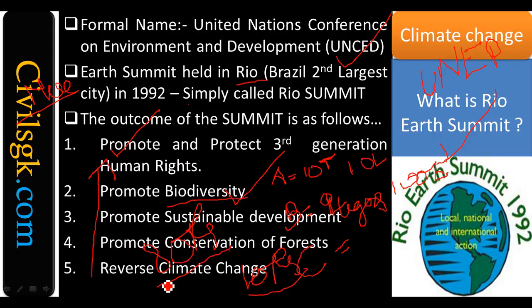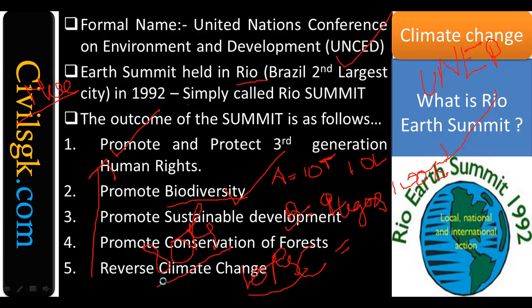When you are protecting biodiversity, obviously you will be able to protect sustainable development. When you protect biodiversity, obviously you are conserving the forest. When you do all these things, the climate change will be good. So any topic that you pick up to protect and promote, all the other 4 are going to come into your hands itself.